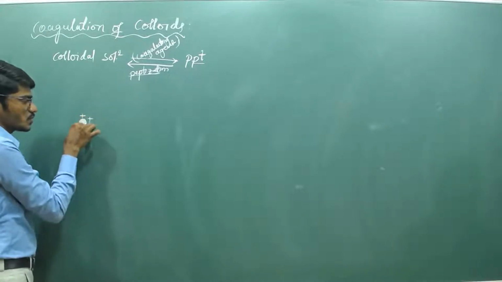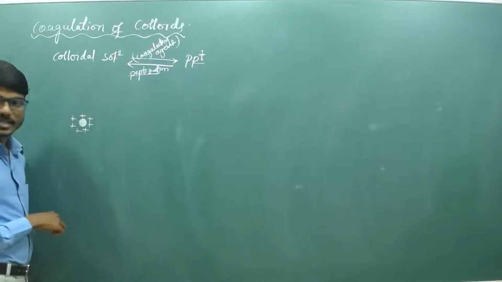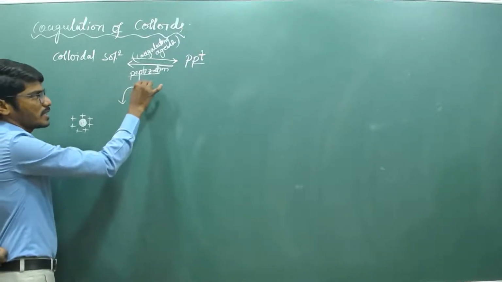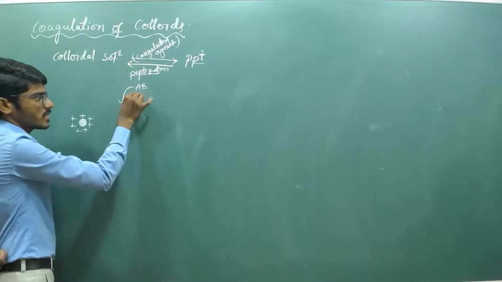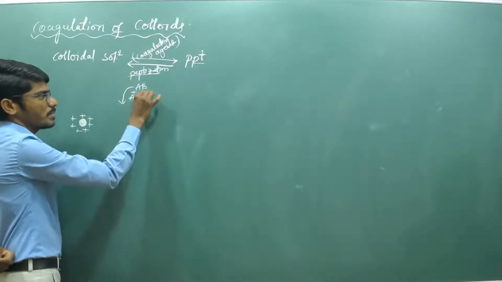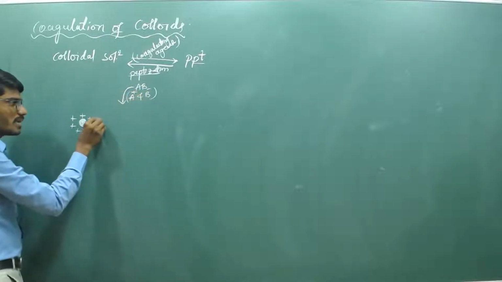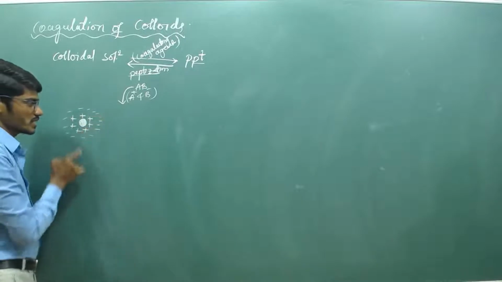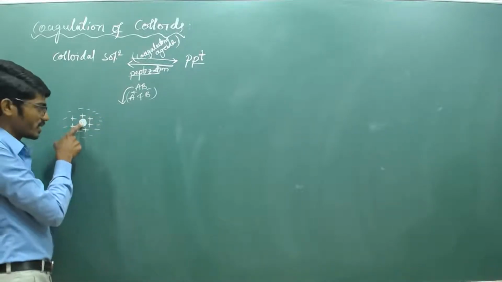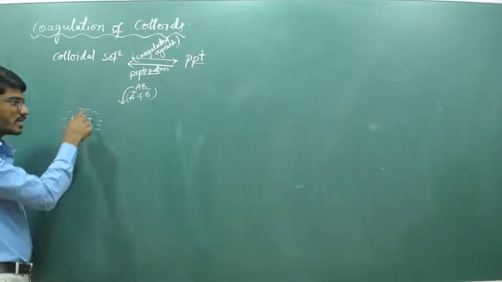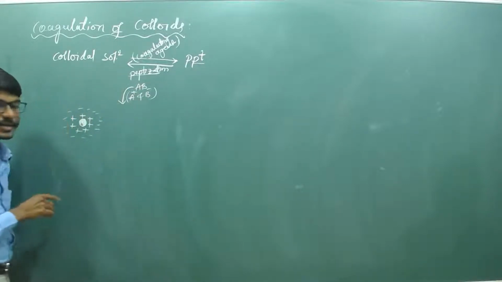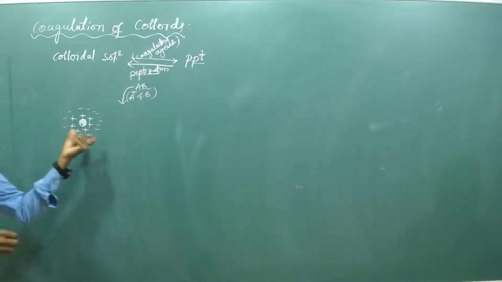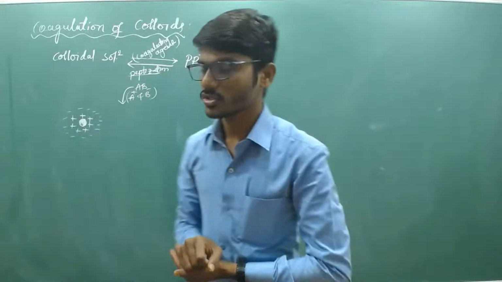Suppose it carries a positive charge. When the electrolyte AB is added, it contains A plus and B minus. All the B minus ions surround it, and it is neutralized by the B minus ions of the added electrolyte.